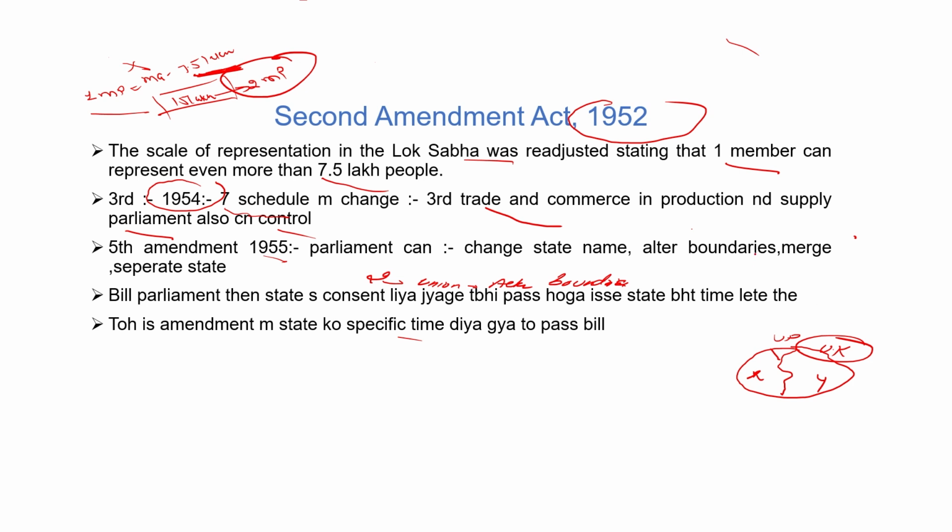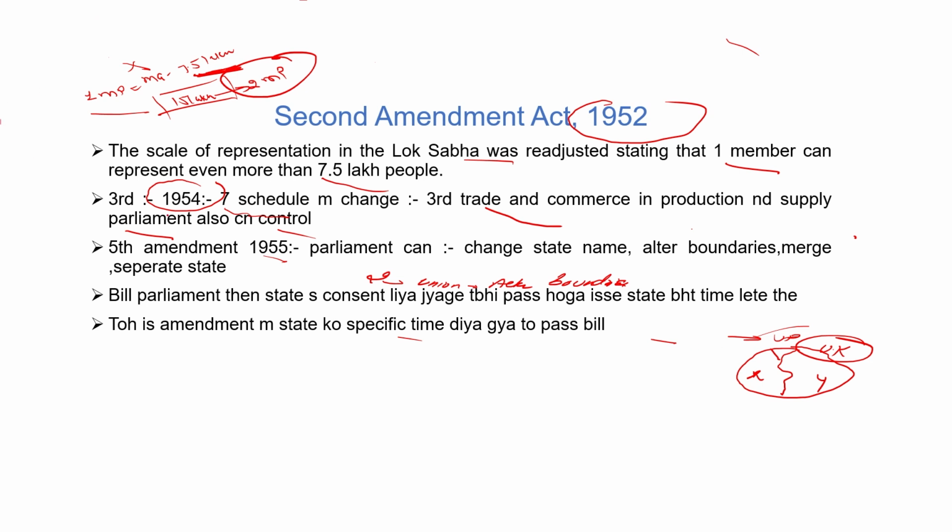Let's suppose Parliament wants to alter the boundaries of UP. Now the President sends a bill to UP, and you have to pass this bill in the UP state legislature. Before 1955, UP had unlimited time and could pass it anytime.